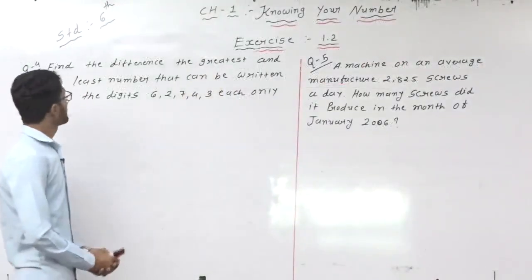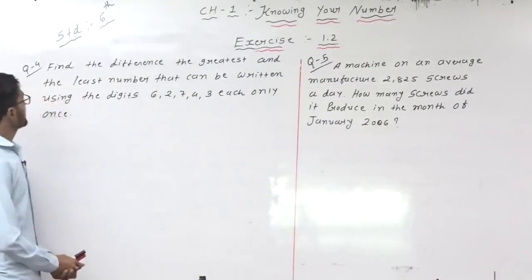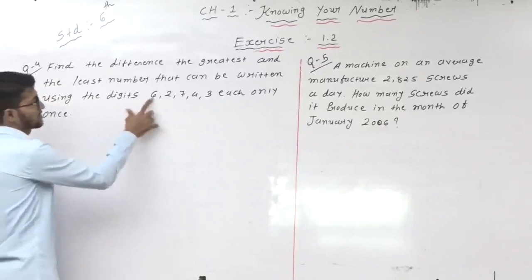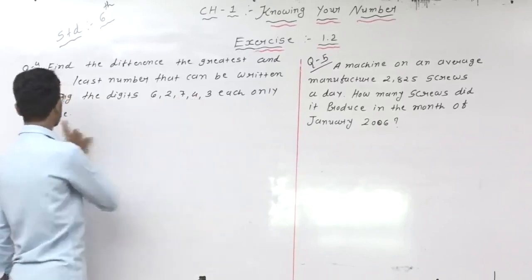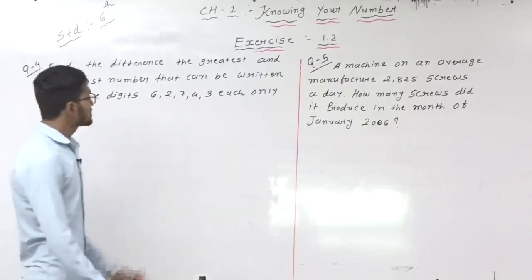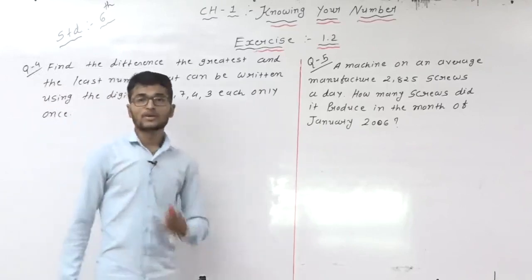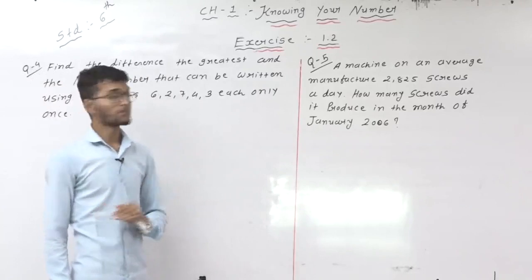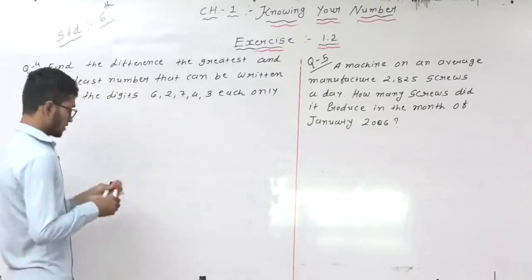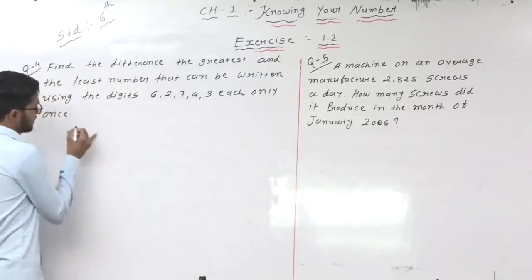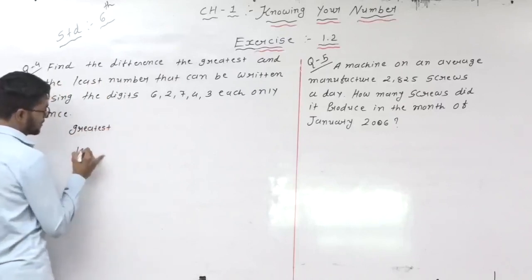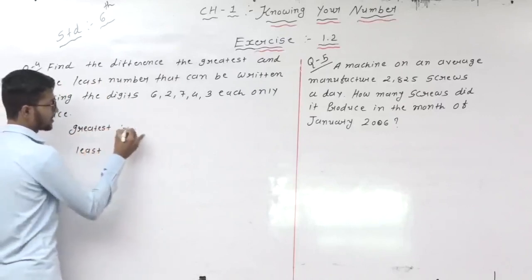In question number 4, find the difference of the greatest and the least number that can be written using the digits 6, 2, 7, 4, 3, each only once. It means here a digit set is given to make one greatest number and one smallest number, right? So first of all, from the given digits make the greatest number and the smallest number.